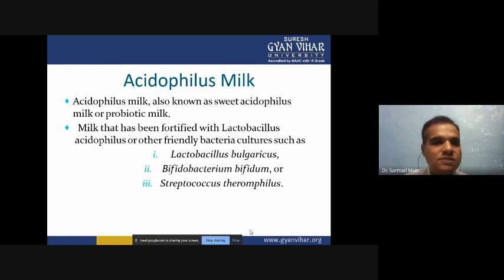Like acidophilus milk. Acidophilus milk, also known as sweet acidophilus milk or probiotic milk, has been fortified with Lactobacillus acidophilus or other friendly bacteria cultures such as Lactobacillus bulgaricus, bifidum, or Streptococcus thermophilus. These different types of microorganisms we are utilizing in the production of acidophilus milk.